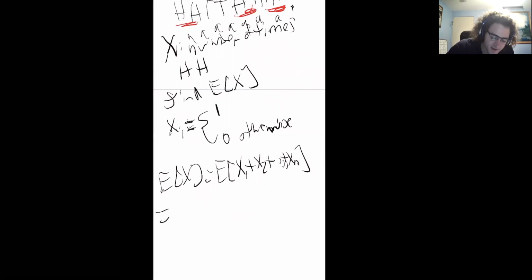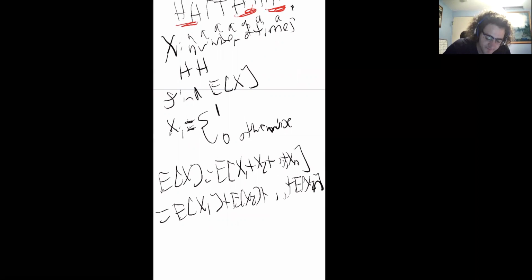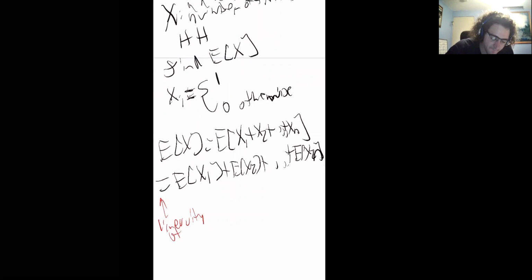Then I can use linearity of expectation here and write the expected value in terms of the sum of the expected values of these indicator random variables. So here's where linearity of expectation comes in.